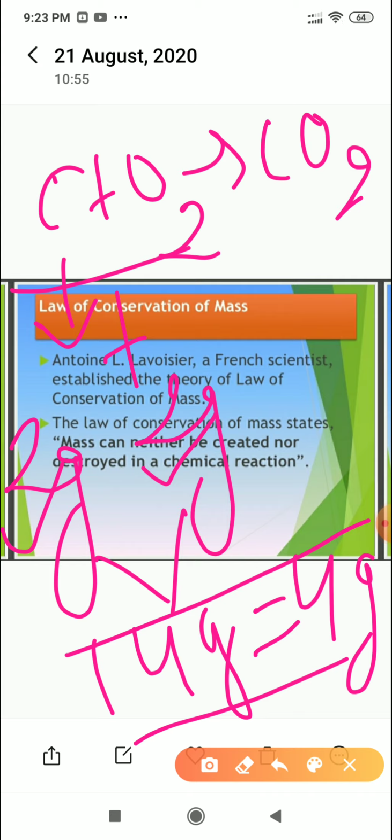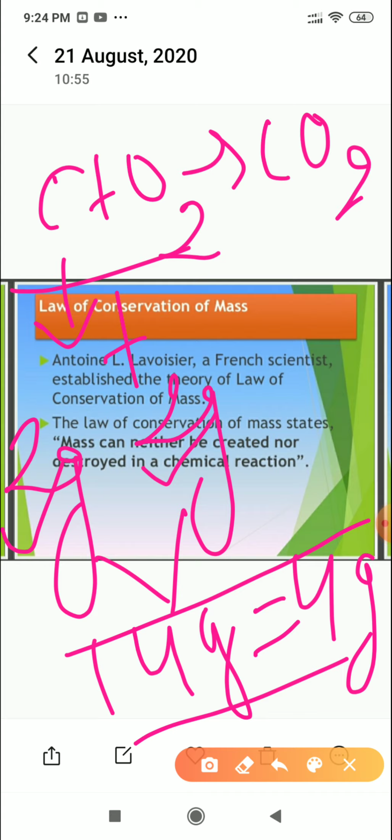I hope this law is clear to you. What is the law of conservation of mass? It was given by Antoine Lavoisier, and according to this law, the mass of the reactants always equals the mass of the products. In the next video, I will tell you how we will solve the numerical problems related to these questions. But today in the video, I am just going to state these laws.